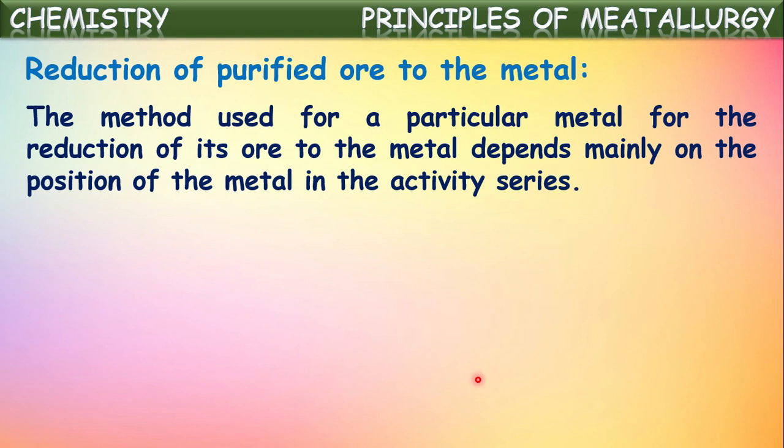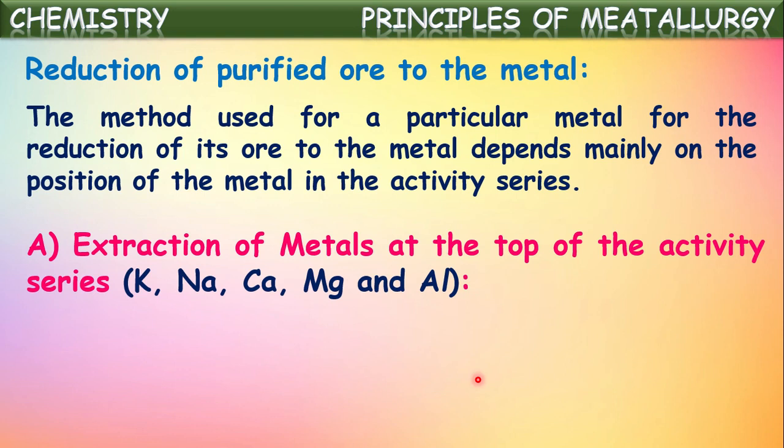For highly reactive metals we use certain methods, and for least reactive metals we use other methods. So the method used for reduction of metal from its ore depends upon the activity of that metal or its position in the activity series.